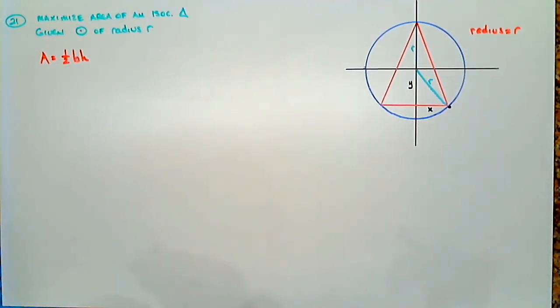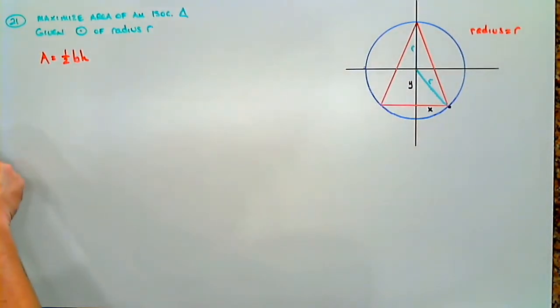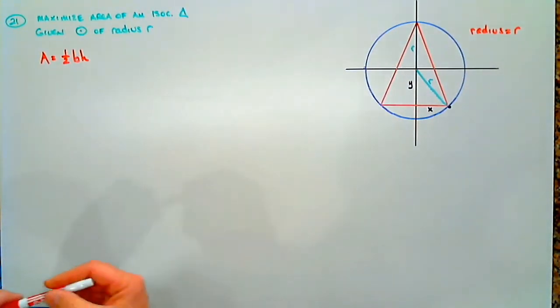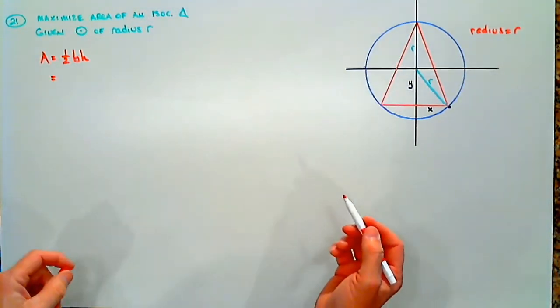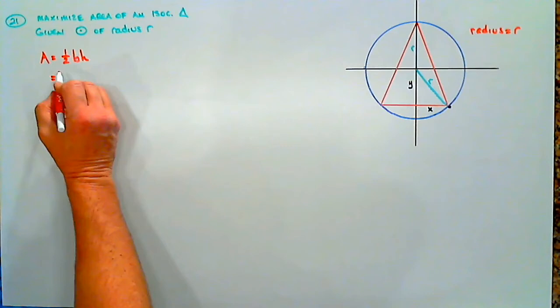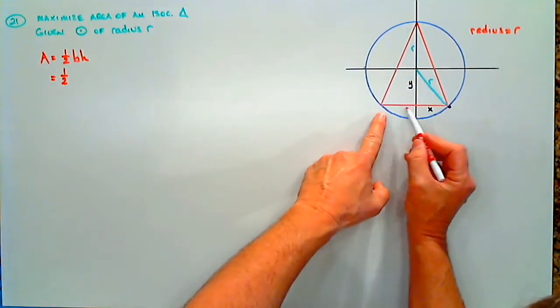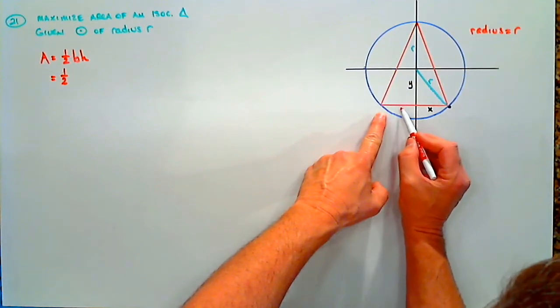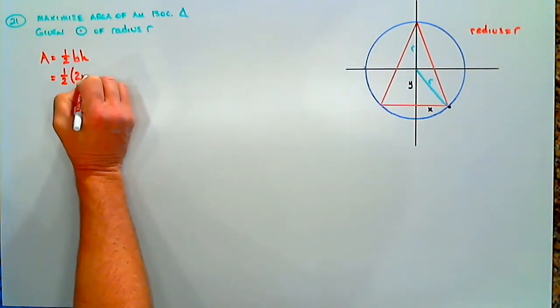Why do I need a right triangle? Well, because if we transform our equation into the variables that we have over here, what's the area of our triangle? Our triangle has a half, that's the formula. The base of our triangle is x plus x, so the base is 2x.